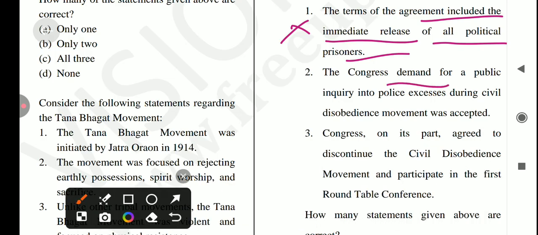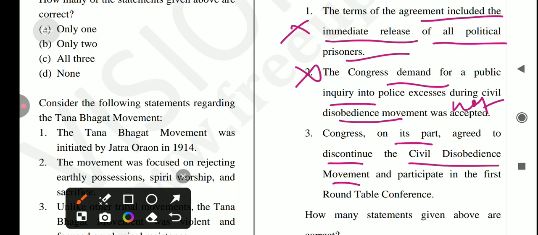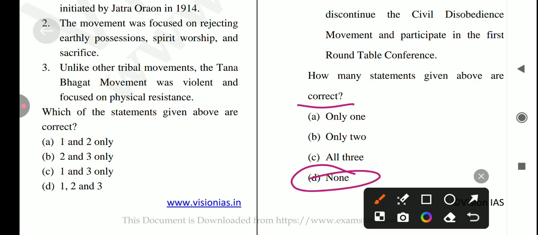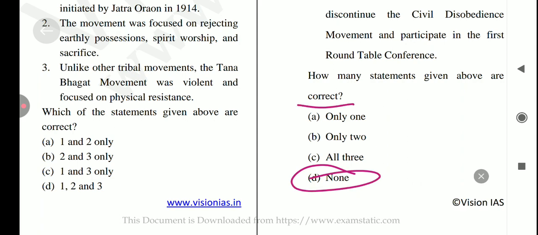Next, the Congress demand for a public inquiry into police excesses during the civil disobedience movement was accepted. It's also not correct, because this was not accepted. So the second statement is also incorrect. Next, the Congress on its part agreed to discontinue the civil disobedience movement and participate in the first round table conference. No, it's also incorrect, because it participated in the second round table conference. So the answer for this question is option D, none of the above, because the question asks for correct statements and none of the statements is correct.